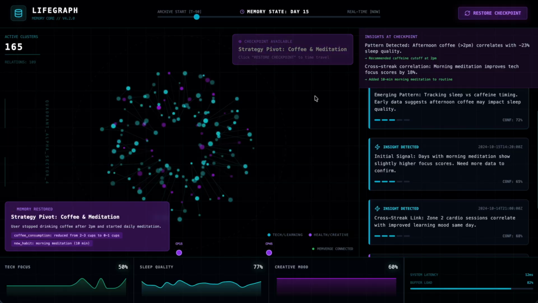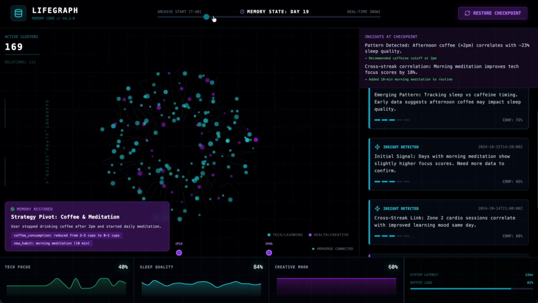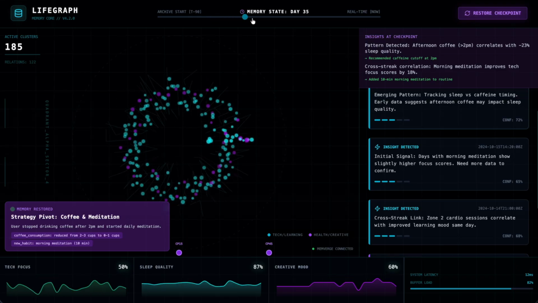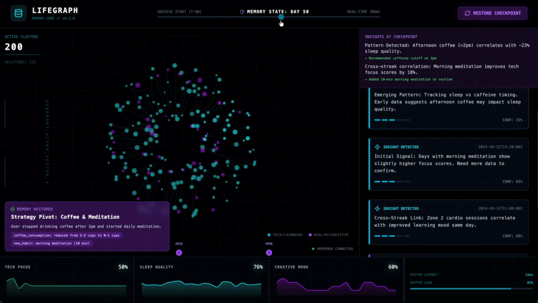So going back to the dashboard, imagine it connected to your real life data: your Whoop, your Notion, your Apple Health. The AI agent doesn't just track the habits; it discovers the connections you'd never see. And with Memverge, it remembers its journey: every insight, every pattern, every aha moment.